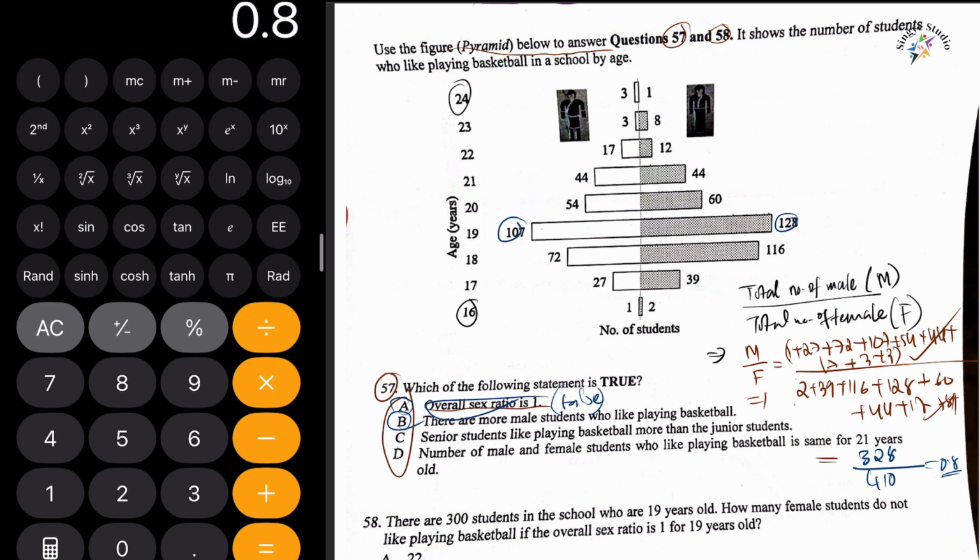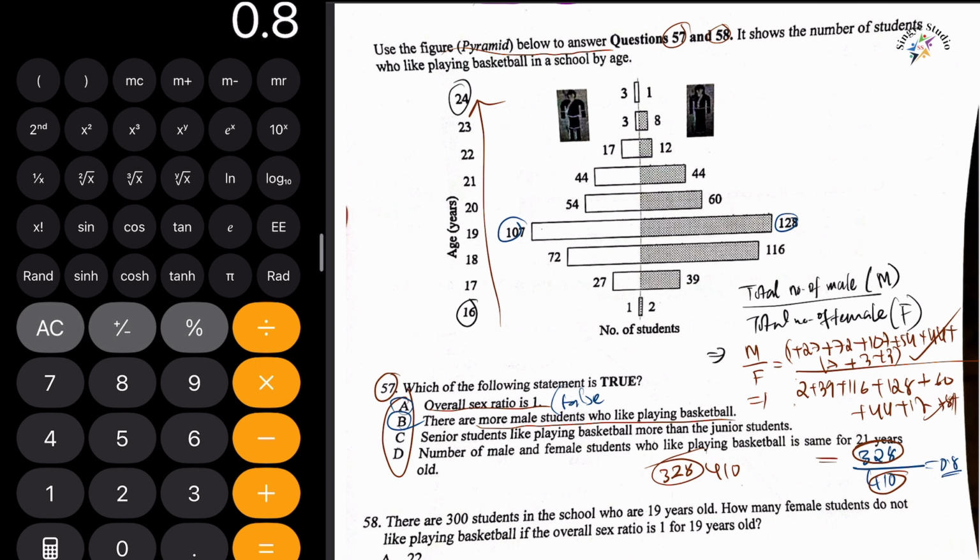Now option B says there are more male students who like playing basketball. Can you see this? Here the total number of male is 328 for all the age groups, but for the female students we have 410, which means that according to our data we have more female students than male, so our sentence is just the opposite.